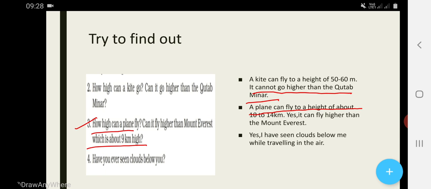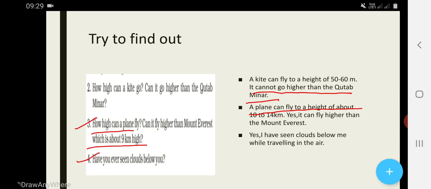If I ask what is the height of Mount Everest, what is the answer? The height of Mount Everest is about 9 kilometers. Can it fly higher than Mount Everest? Answer. Yes, it can fly higher than Mount Everest.